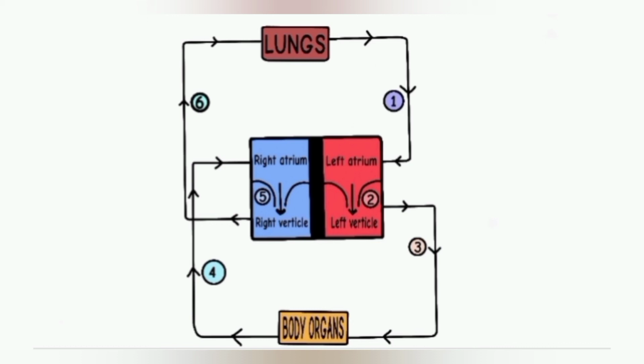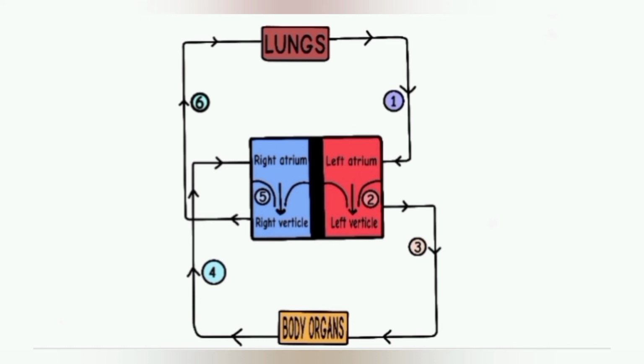The blood circulatory system in human beings is called double circulation because in human beings, the blood travels twice through the heart in one complete cycle of the body. So it is called a double circulation.